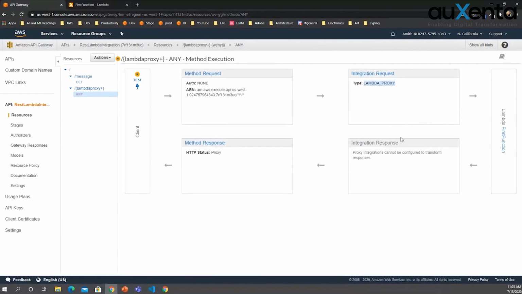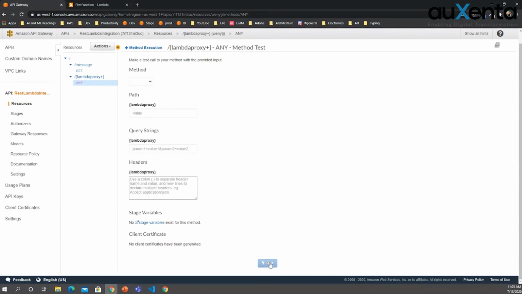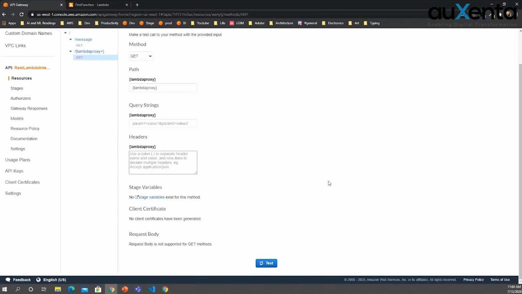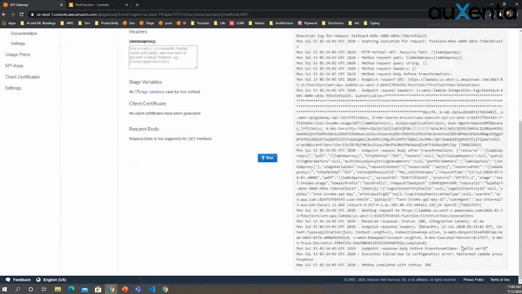Now this is actually accessible. Now it's a proxy only. It can't manipulate the request or response in the middle. It's just a proxy. Now let's try to do a test and see whether this will work. Message: internal server error. This didn't work, right?